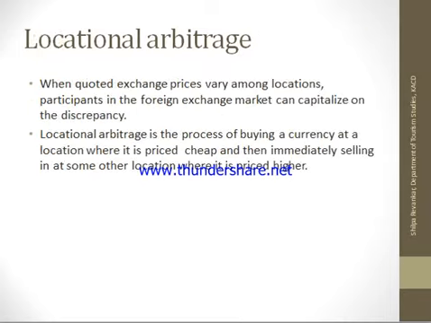So locational arbitrage. This is where we take, say, two banks, and this is the most simple form of arbitrage, where the quoted exchange prices vary among locations, and the participants, maybe the brokers, the customers, or the bank, can capitalize on discrepancies in the price. Say for example, in bank A the exchange rate is 74.3 rupees per dollar, and in bank B it is 74.5 rupees per dollar. So there is a difference of 20 paise.